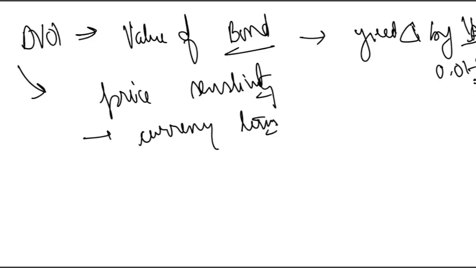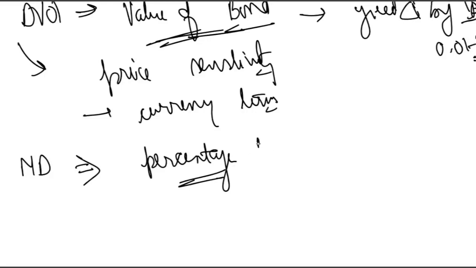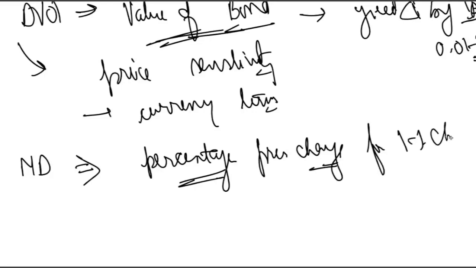In this case we are talking about the value of the bond changing, DV01. In the previous case we talked about the price of the bond when yield changes by 1 basis point. So it is price sensitivity measured in currency terms. And what does modified duration tell us? Modified duration tells us the percentage price change for 1% change in the yield. Please understand, percentage price change. So price will change by this much percentage for 1% change in yield. So both are directly connected by a formula.